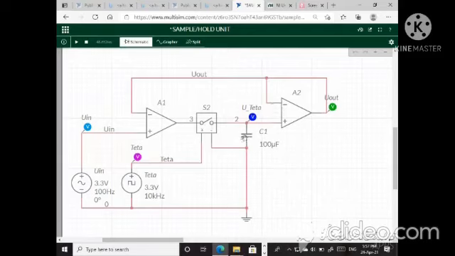Now our basic sample and hold circuit consists of an SPST switch and clock source along with a capacitor. Here the SPST switch is used as a switch and the clock voltage